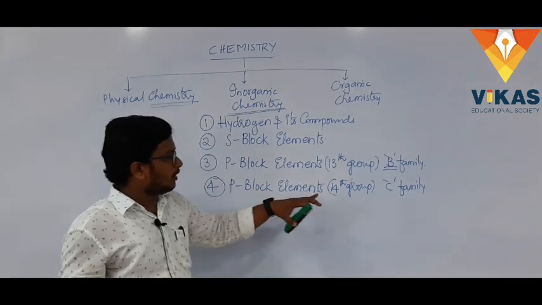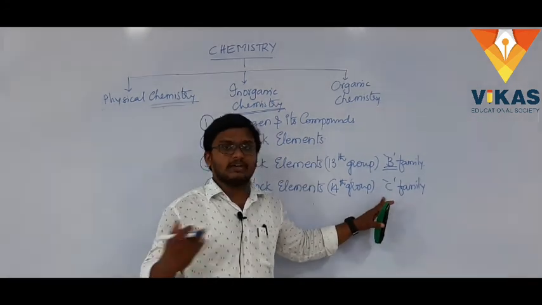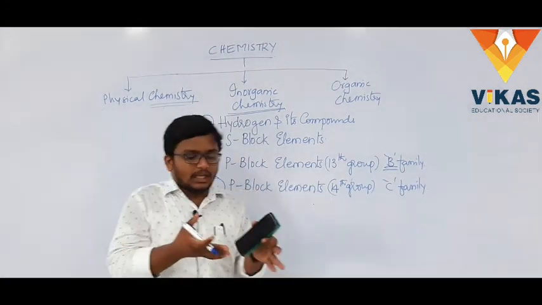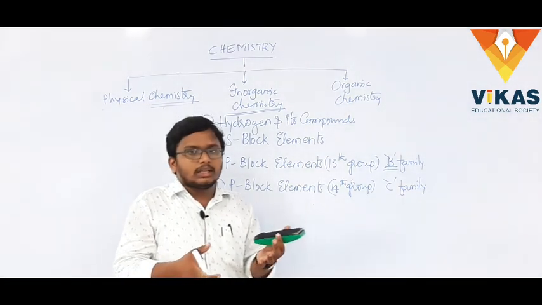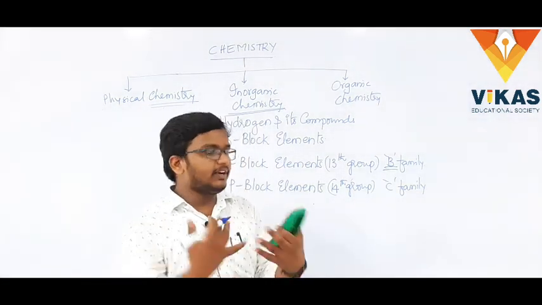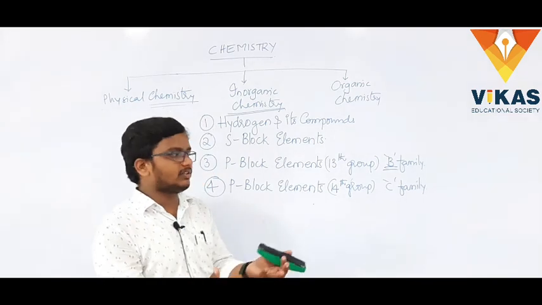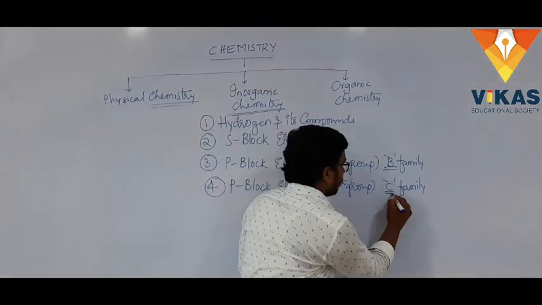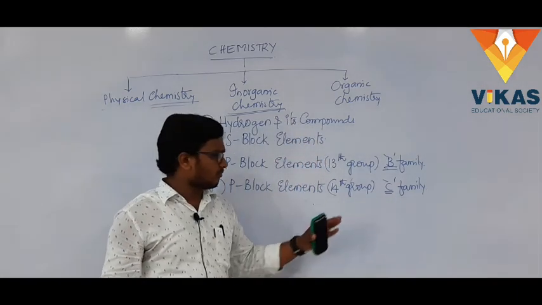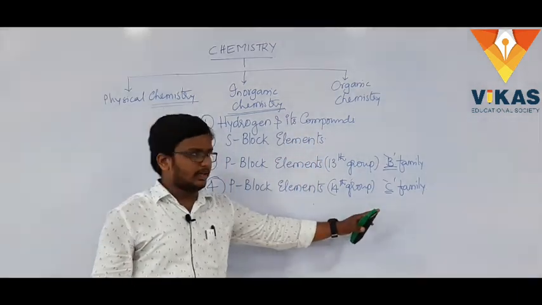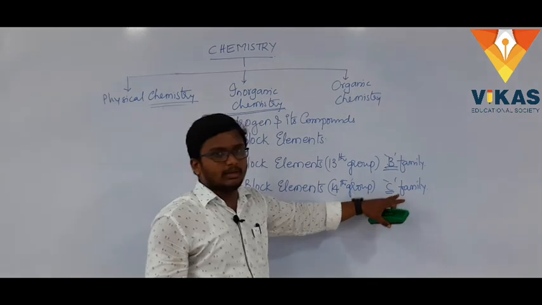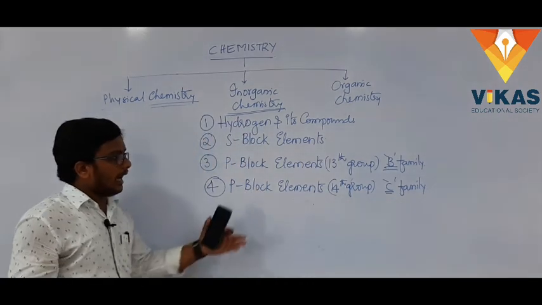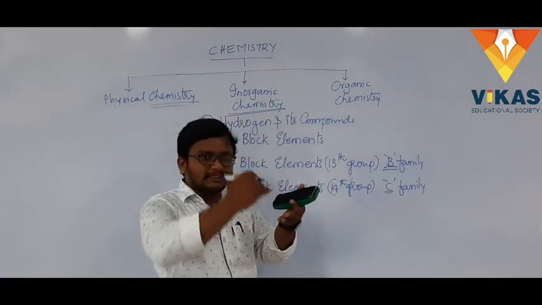We will also see the allotropies of carbon. Allotropy means the same chemical formula but a different physical structure or different physical properties. So what are the allotropies of carbon, we will cover in this chapter. After carbon, the next one in the group is silicon.